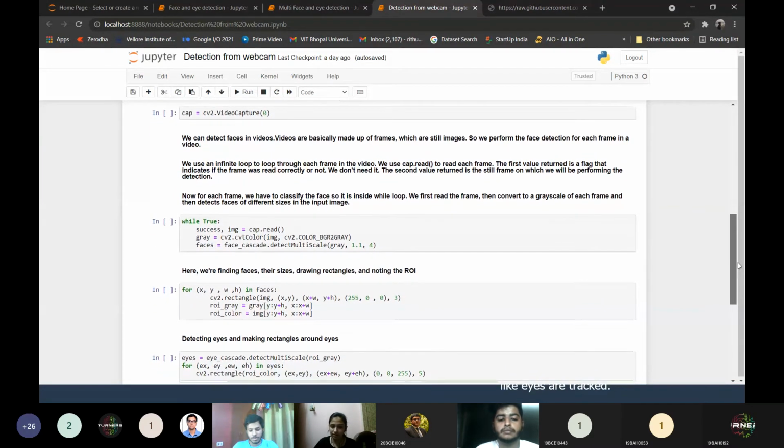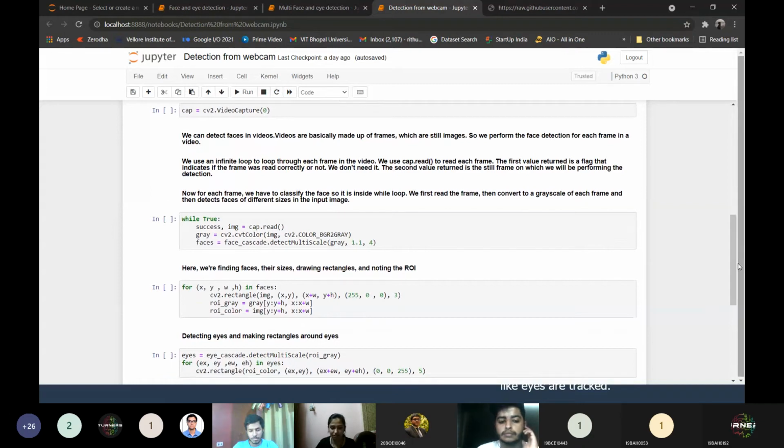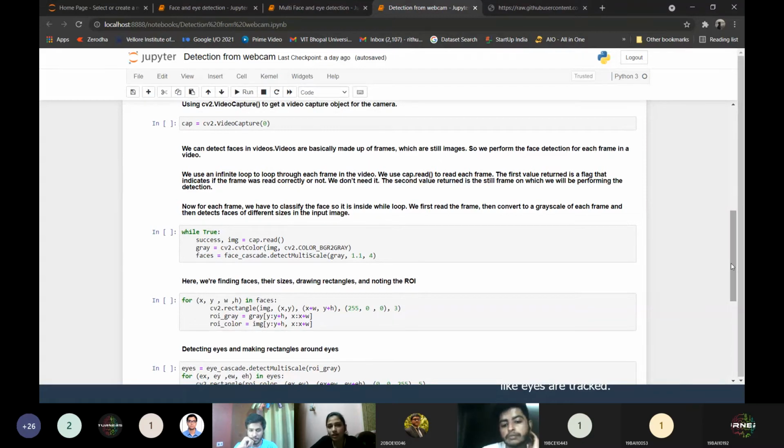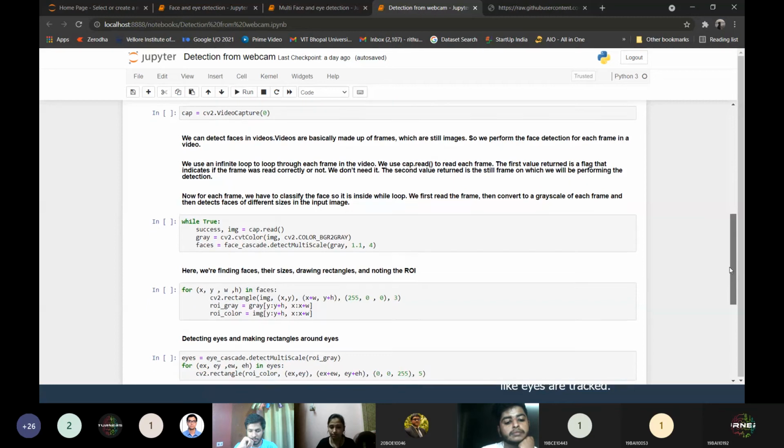I'll detect the face using the classifier. The classifier will detect the face using the detectMultiScale function. I'll know the coordinates of where my face is, then loop over the coordinates to draw the rectangle. So till this for loop that you can see, I have detected the face and have put the rectangle. Okay.